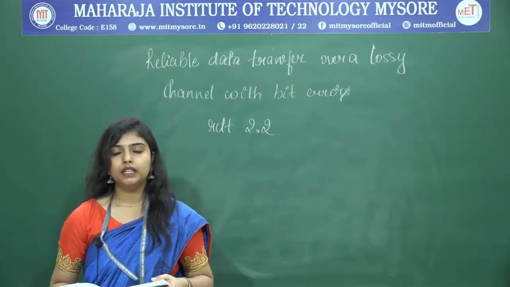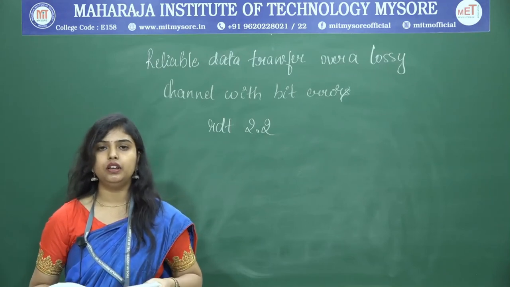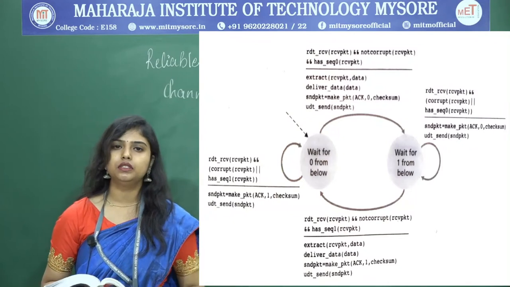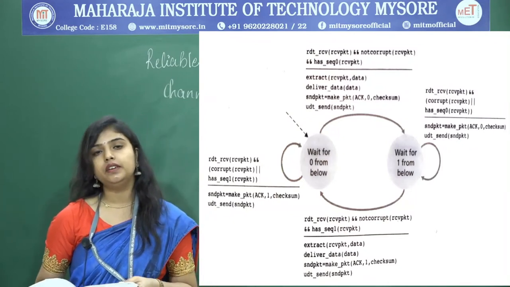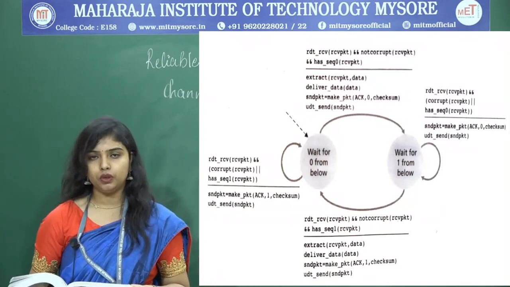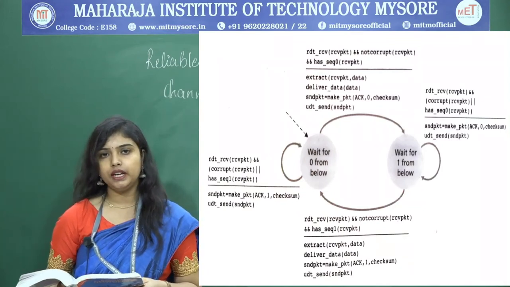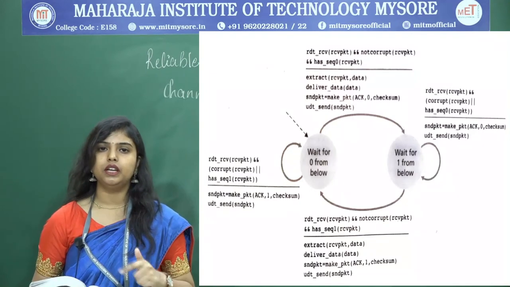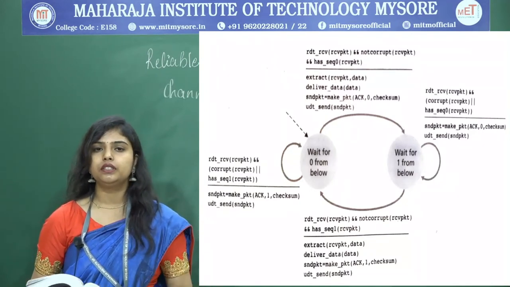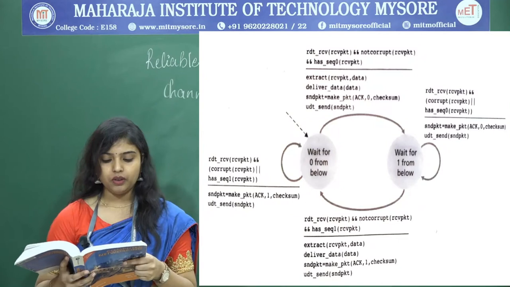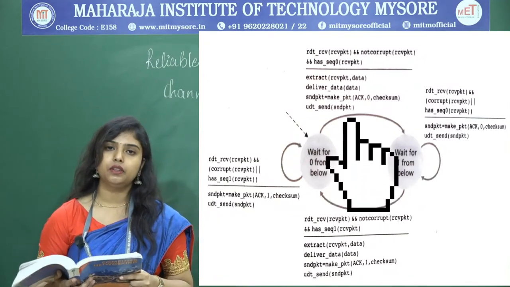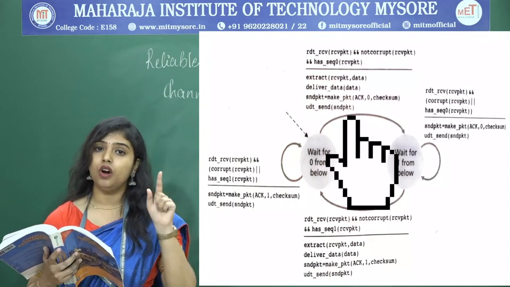Now let us look at the receiver side of the RDT 2.2. As you can see in the diagram, this is what the FSM of the receiver side of the RDT 2.2 looks like. Here also it has two states: one waiting for the sequence number 0 and the other waiting for the sequence number 1. Now let us start with the upper action, where you receive the packet and the received packet is not corrupt.